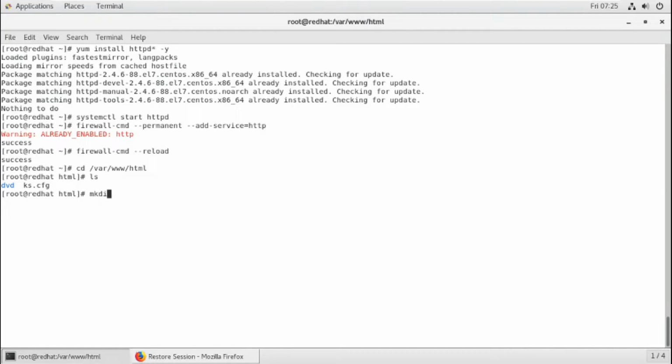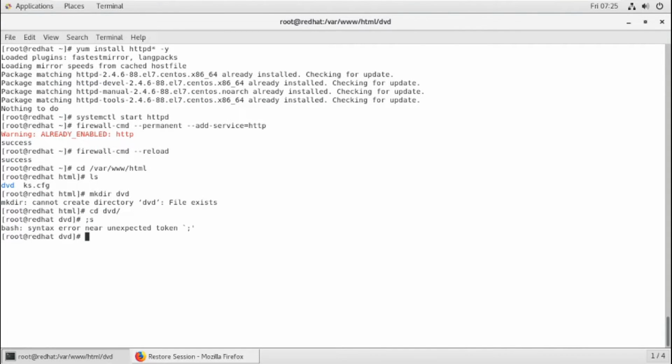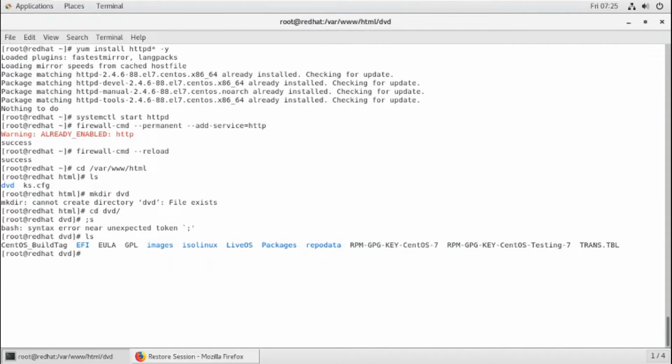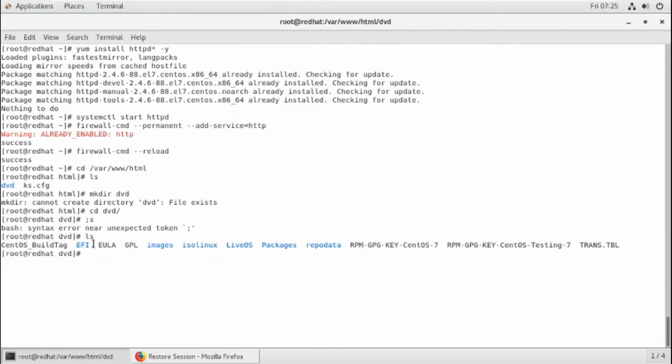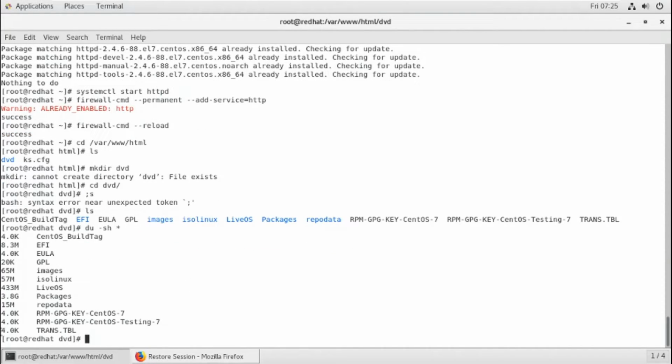To create it you can just run the mkdir command, mkdir dvd. I'm not executing it, it already exists, you can see. And inside dvd, what is there? The ISO image is mounted. Those files you are getting were actually inside the ISO image of CentOS 7. I have mounted all of them. You can see the size, all of the files are there.